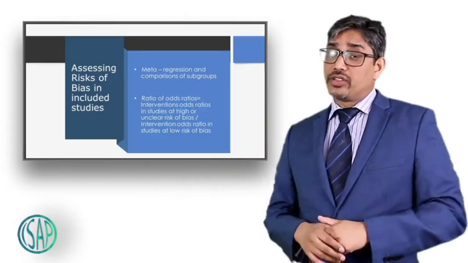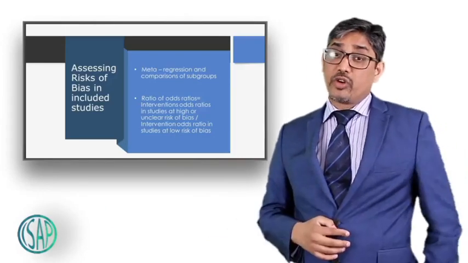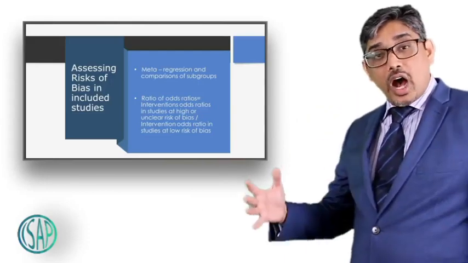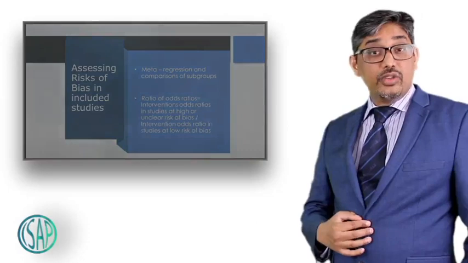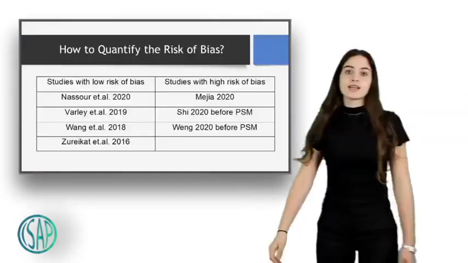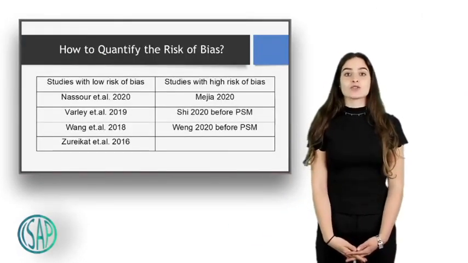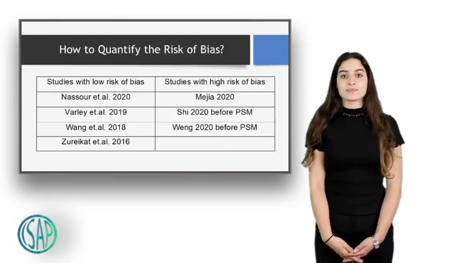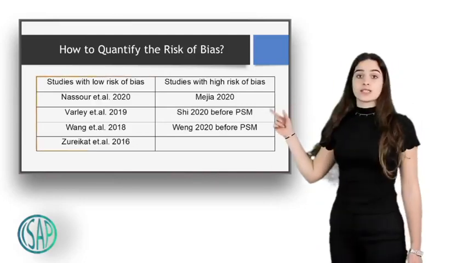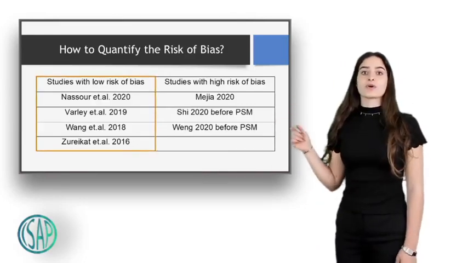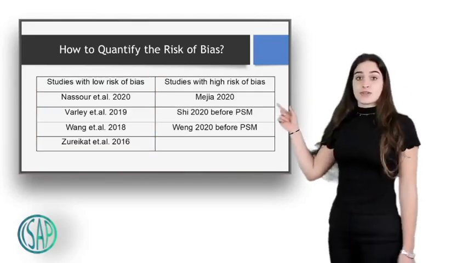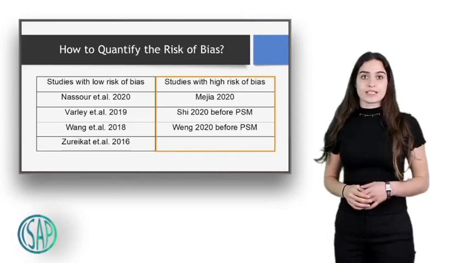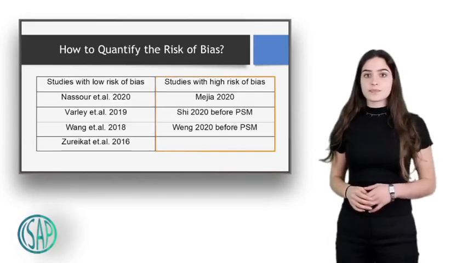So now my student Artemis is going to come and demonstrate how we can quantify the risk of bias using meta-regression equations. Now I'm going to show you how to quantify the risk of bias. These are the 4 studies of low risk of bias that we're going to include in our study. These are the 3 studies of high risk of bias that we're going to include in our study.